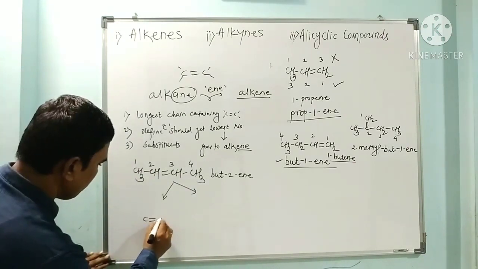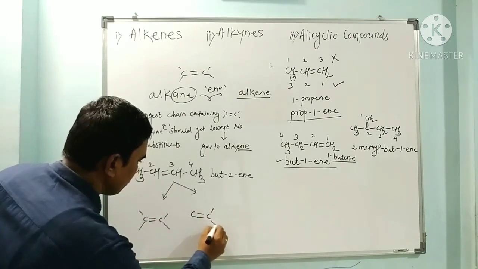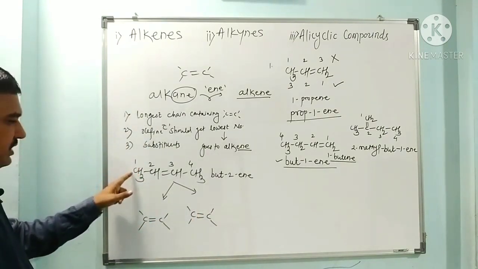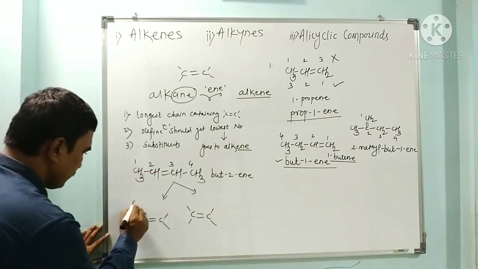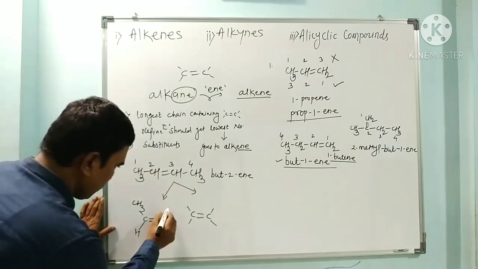So here this is C double bond C. Now it has methyl and hydrogen on one carbon, and methyl and hydrogen on the other carbon.